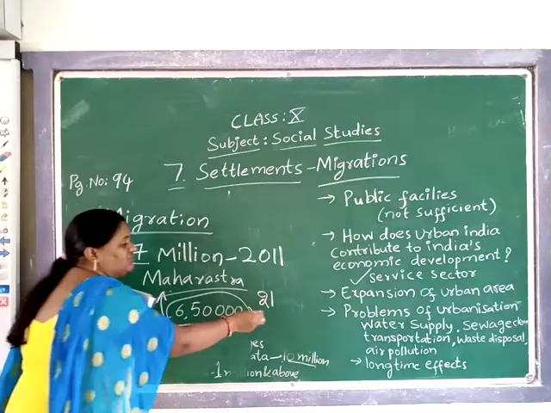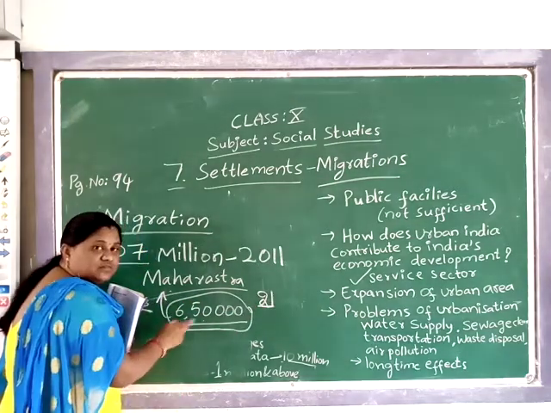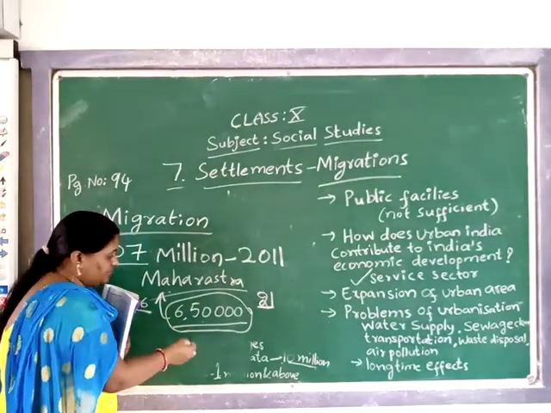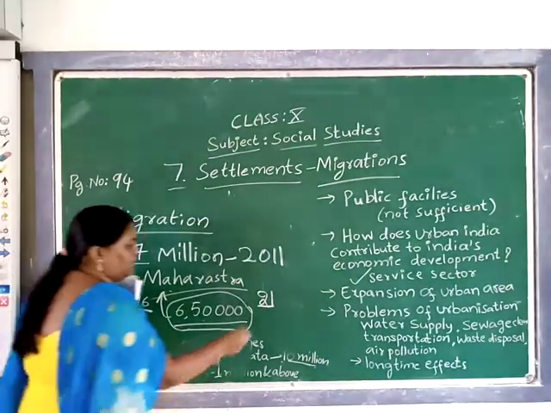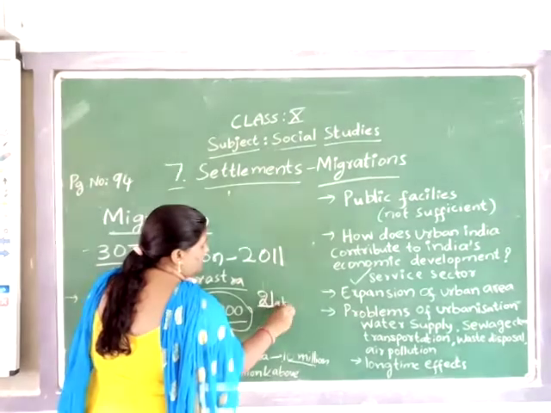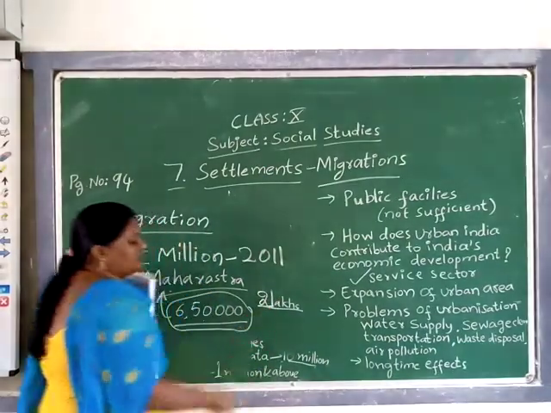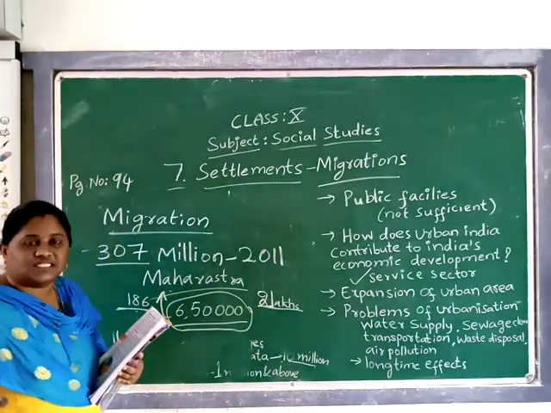2 lakh children are there in these 6,50,000. See, these 2 lakh children, they are not going to school, yes or no?